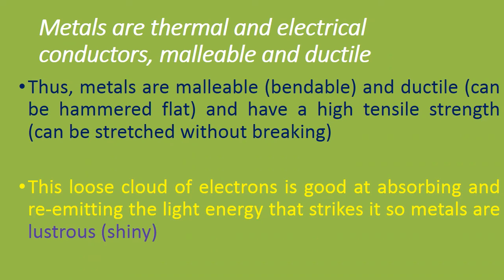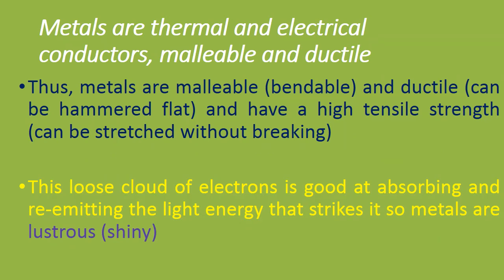And metals have high tensile strength, which means they can be stretched without breaking. This loose cloud of electrons is good at absorbing and emitting the light energy that strikes it, so metals are lustrous, or have a shiny appearance.